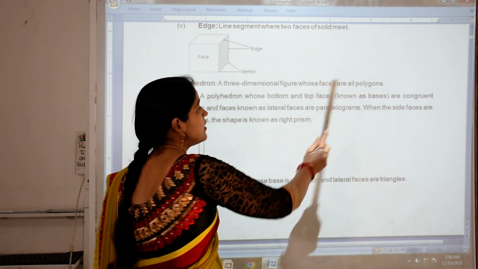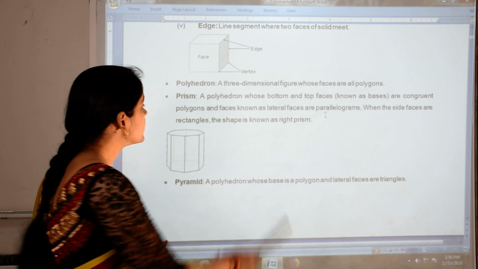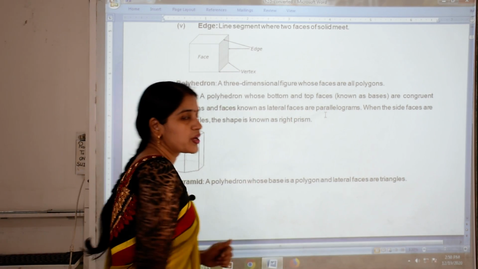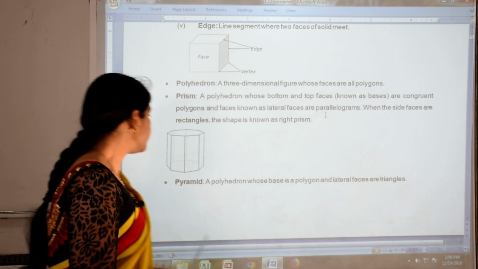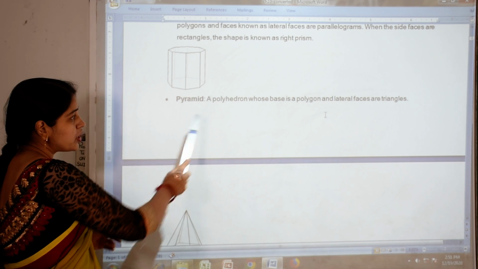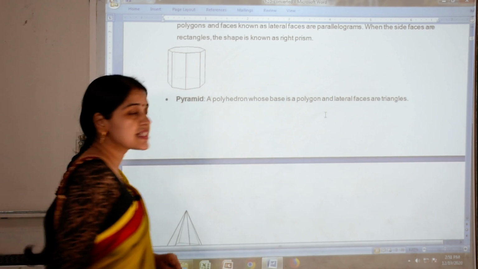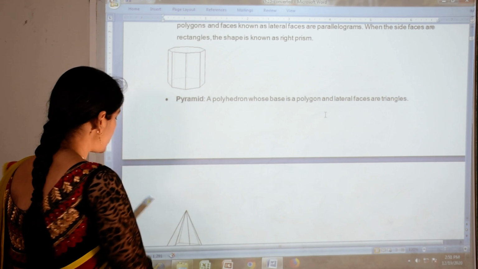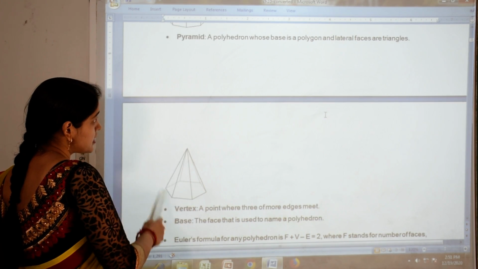Then when the side faces are in the shape of rectangles, that type of shape is known as a right prism. Then the next type of shape is the pyramid. A pyramid is a polyhedron whose base is a polygon but whose lateral faces are triangles. Here you can see the picture.